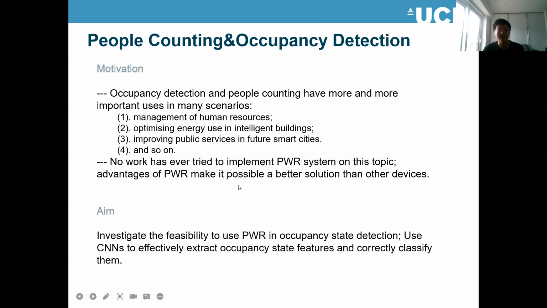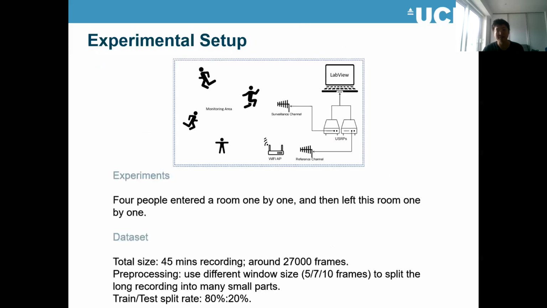Okay, and the last one is the application of using deep learning in some passive Wi-Fi radar application scenarios, for example, people counting and occupancy detection. For people counting and occupancy detection, it's very hard to extract features, because as the number of people increases, you can observe that the spectrum becomes more and more complicated. So we want to investigate whether the CNN can effectively extract the useful features in this case.